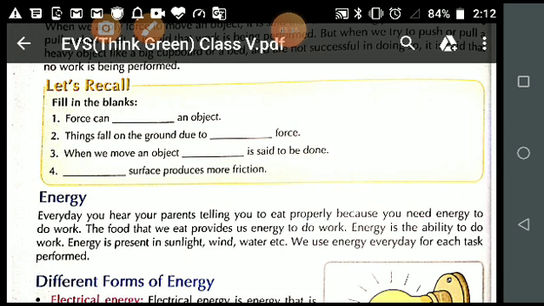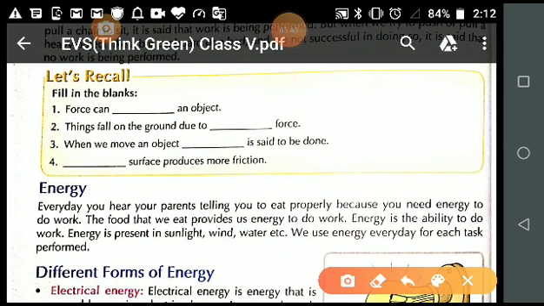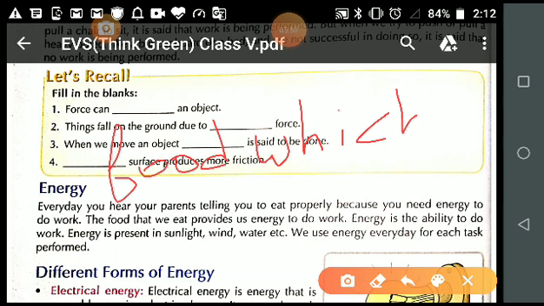And students, from where are we getting this energy? We are getting this energy from the food which we are eating.